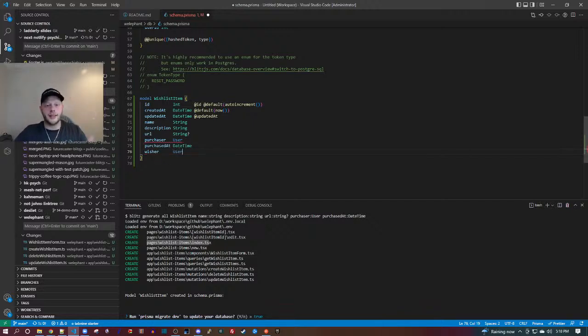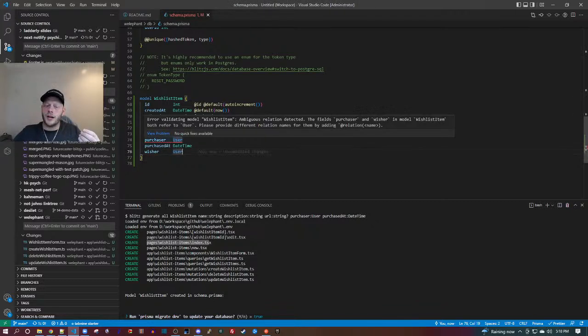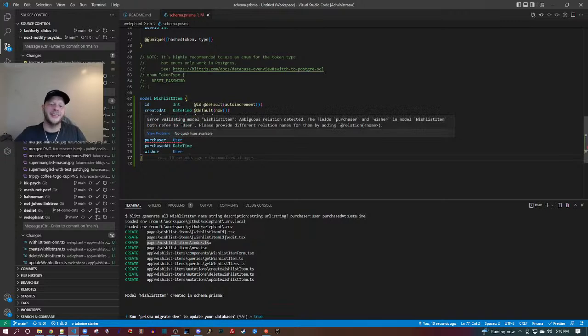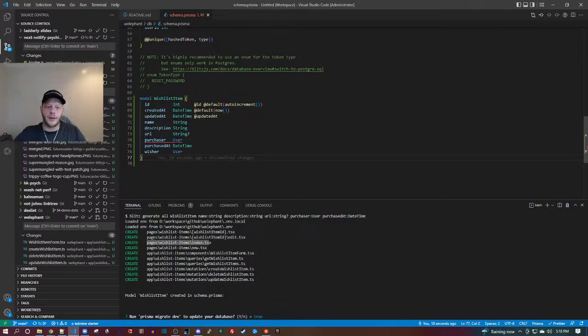You see it created this DSL for us. So I'm going to create a wisher, and then VS Code is complaining because I need to update the existing user definition. Because basically wish list item is saying, hey, users have me. But then user is like, no, I don't. So I need to fix that. Basically,